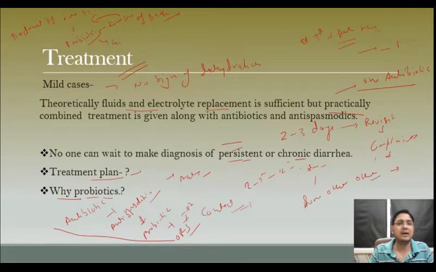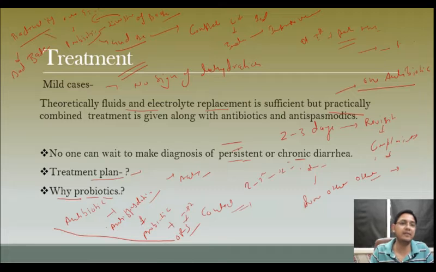Probiotics are the good bacteria, and the infection in our intestine is bad bacteria. The good bacteria will compete with the bad bacteria, enhance their dislodgement and improve the recovery. This is the reason why we are giving probiotics.